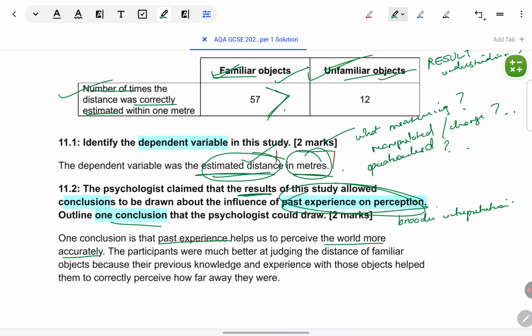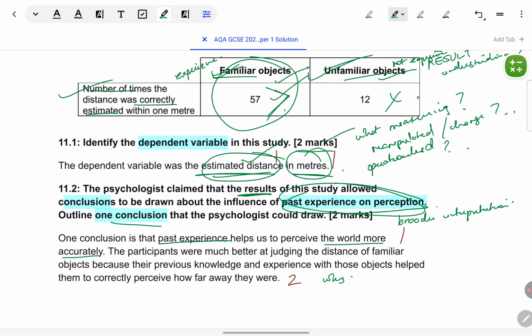This is the conclusion. Because familiar objects, we have experience with them. Because we have experience with them, we are able to estimate correctly. Unfamiliar objects, we don't have experience with them, so we are not able to estimate them correctly. So 1 mark just for giving this conclusion that we have understood. Second, for explaining it. Why are we saying this?